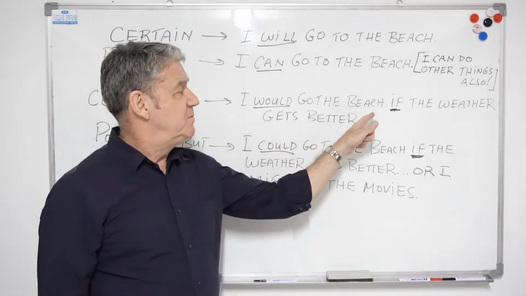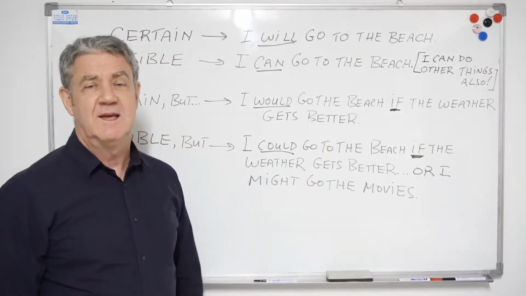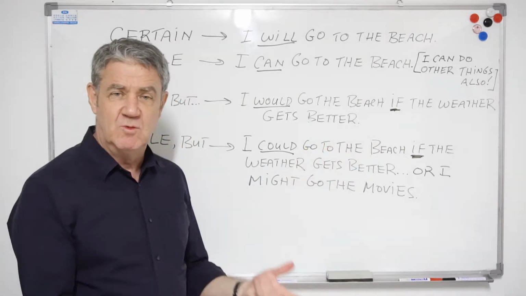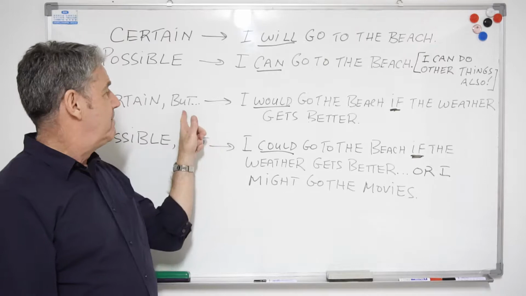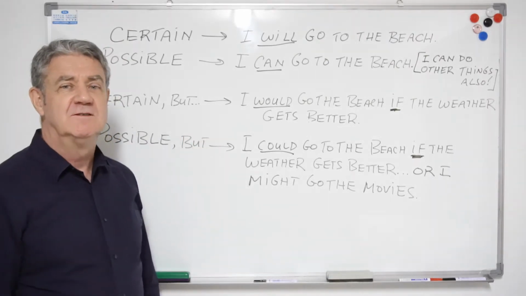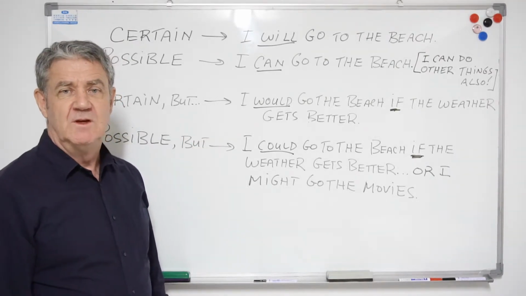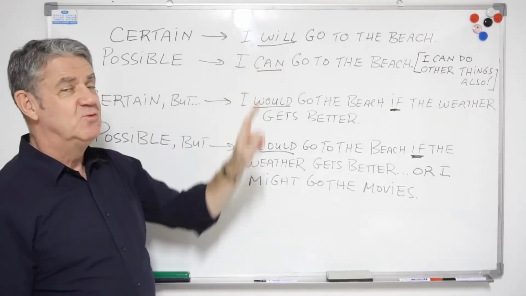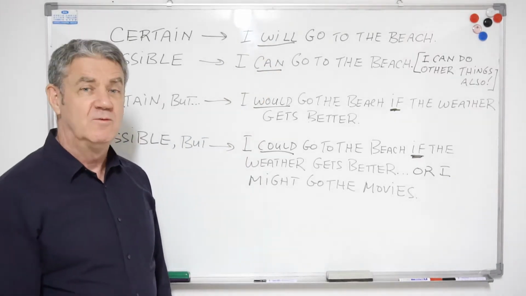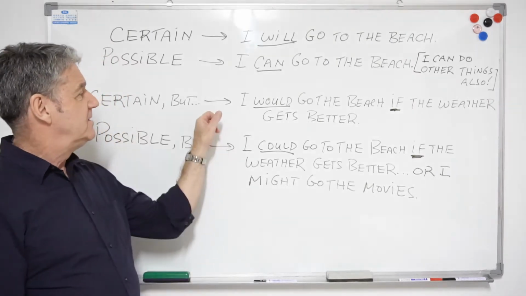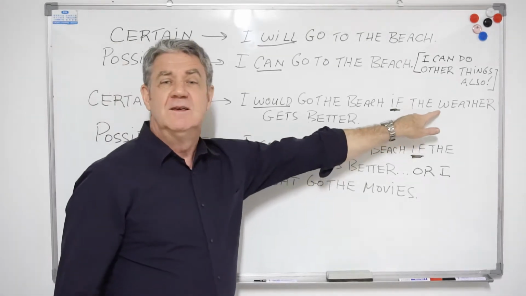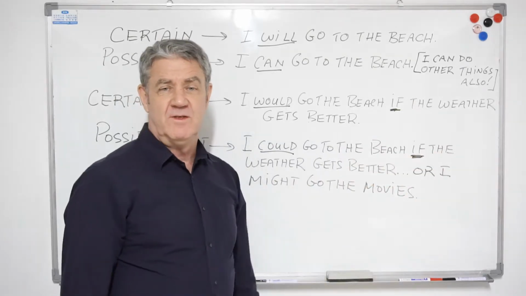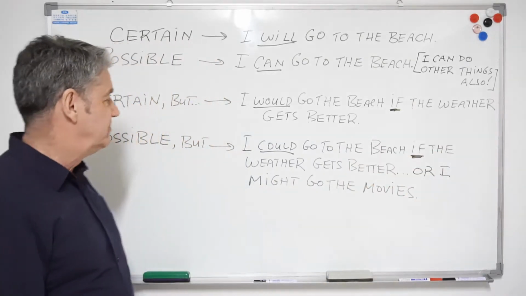I would go to the beach if the weather gets better. So the person still wants to go to the beach, but something is stopping them doing it. So this would is a little bit connected to will or want. I would do it, but there's something in the way. In this situation, it's the weather which stops this person going.